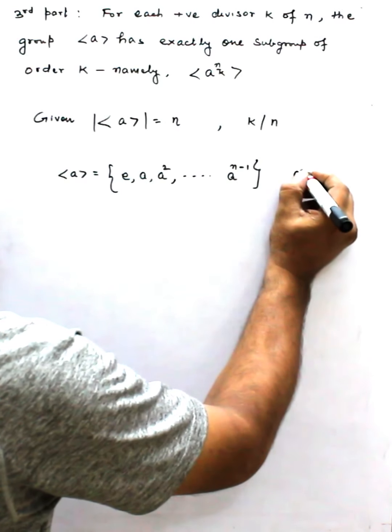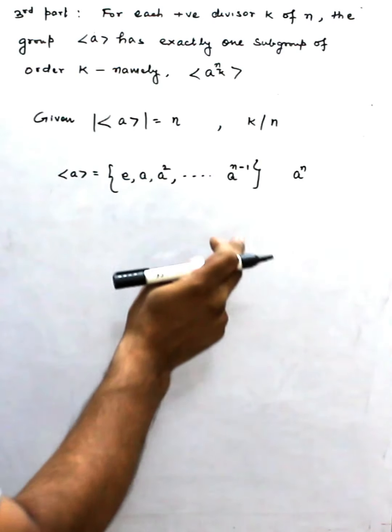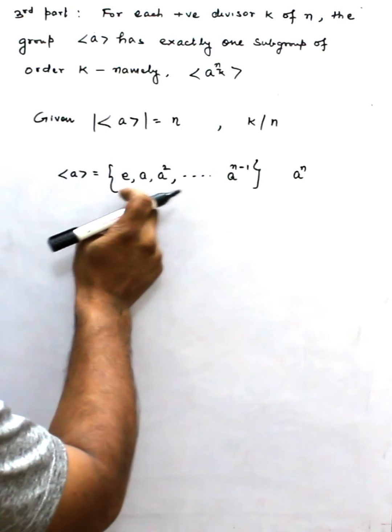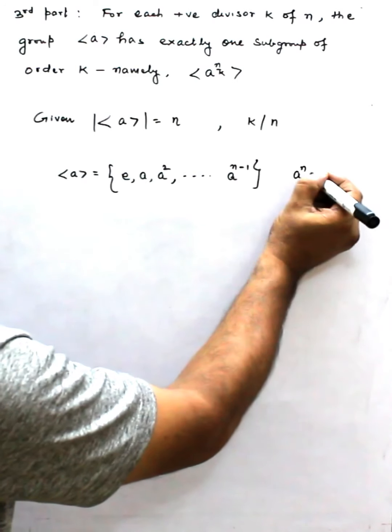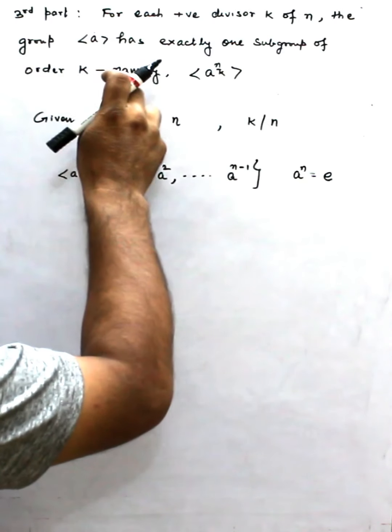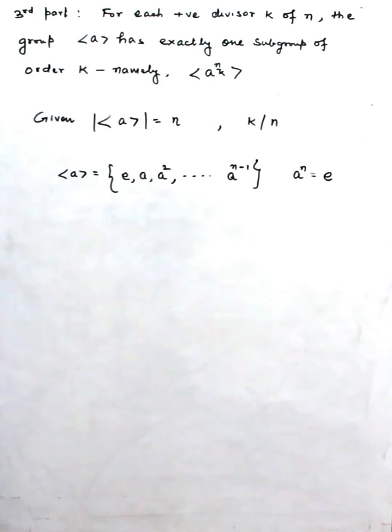Because if I include a^n, the number of elements exceeds: the order is given as n, so the number becomes n plus 1. And the other thing, the order of the element a is n, so a^n is equal to the identity, right? So this is a cyclic group.